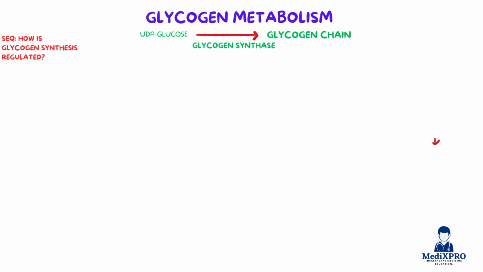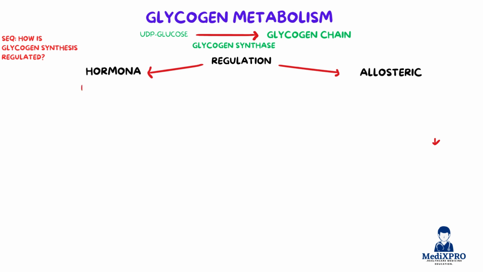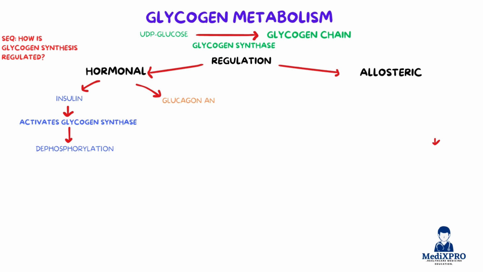According to UHS past paper questions, one common SEQ asks, how is glycogen synthesized in the liver? The regulation of glycogenesis is both hormonal and allosteric. Insulin activates glycogen synthase through dephosphorylation, encouraging glycogen storage after meals. In contrast, glucagon and epinephrine inhibit glycogen synthesis. Another important UHS SEQ asks, how is glycogen synthesis regulated?